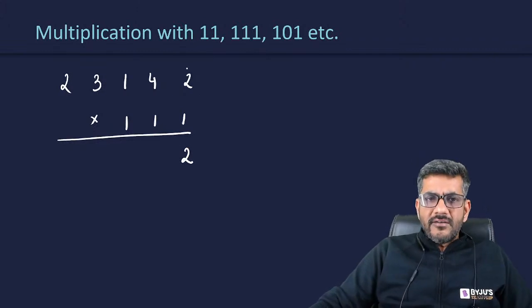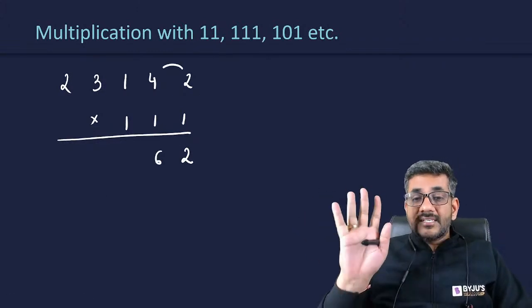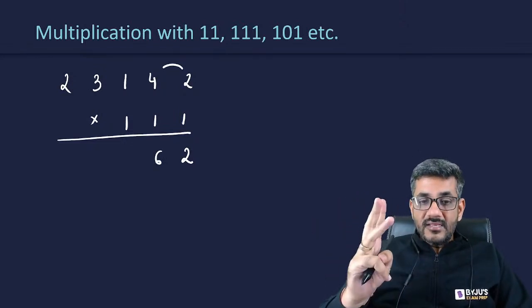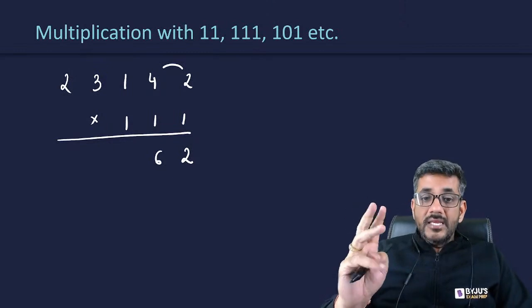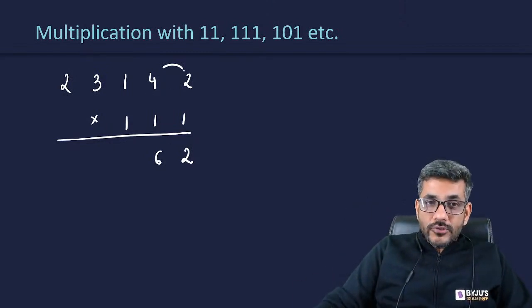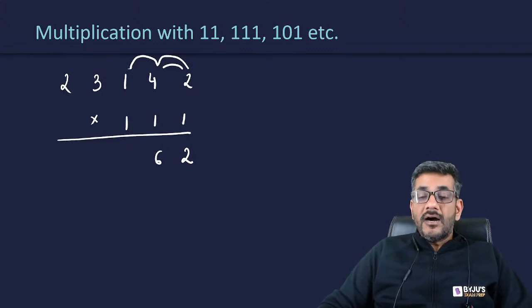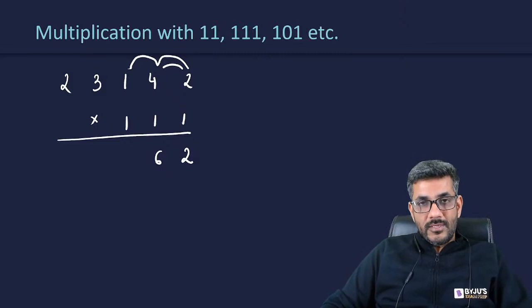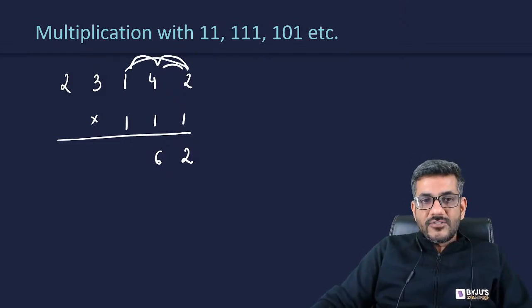The way we did in 11, 2 plus 4, 2 plus 4 was equal to 6. Now the only extra step that you have to pay attention to, because 3 times 1 is there, right? If 3 times 1 is there, you also do then 2 plus 4 plus 1. After doing the 2 plus 4, you would be doing 2 plus 4 plus 1 as well. So add these three digits together. So 2 plus 4 plus 1 is equal to 7.